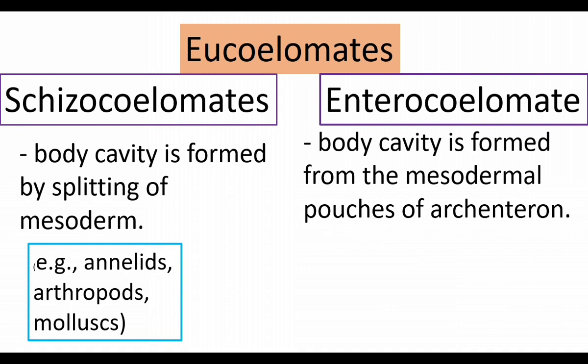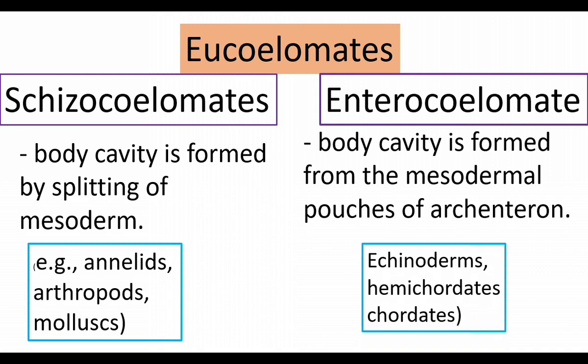Annelids, arthropods, mollusks are schizocoelomates. In these animals, body cavity is formed by splitting of mesoderm. Echinoderms, hemichordates and chordates are enterocoelomates. In these animals, body cavity is formed from the mesodermal pouches of archenteron.